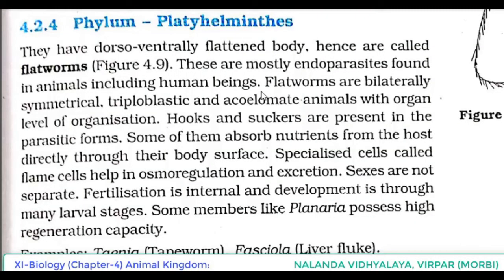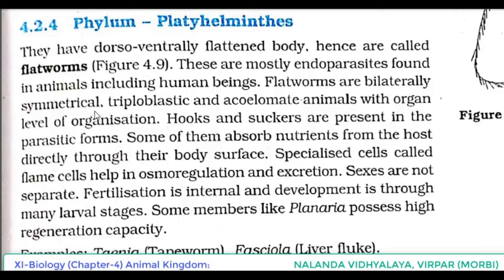Flatworms are bilaterally symmetrical. Till now, till Ctenophora, the symmetry was different. In the case of phylum Porifera, they are asymmetrical. Then in Coelenterata and Ctenophora, we saw radial symmetry.